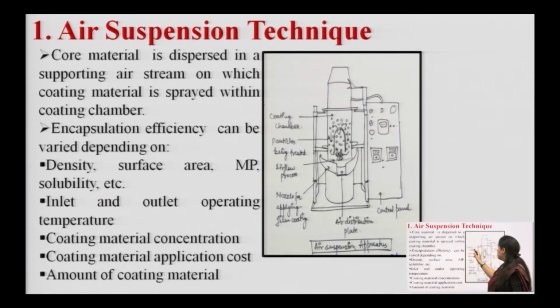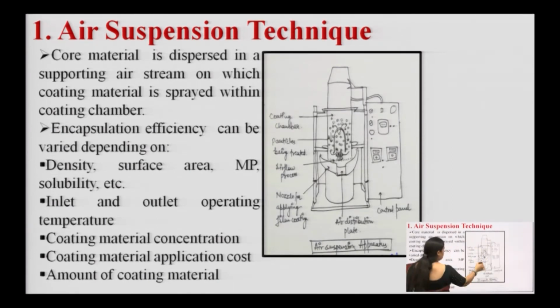As you can see here, this is the coating chamber. These are the small particles, and this is the nozzle, with the air distribution plate, control panel, and the particle being treated. That means these are the core particles on which the polymer coating is to be done. This is the coating chamber, air flow process, and nozzle for applying film coating.